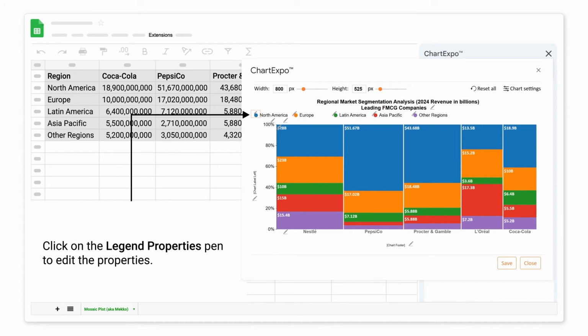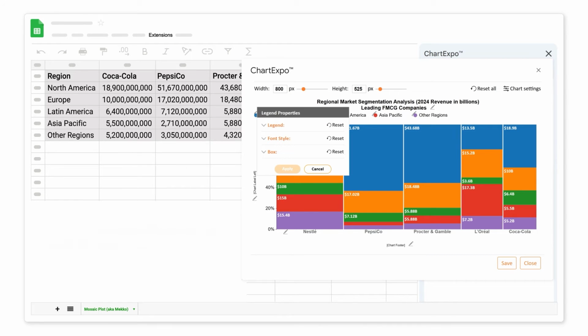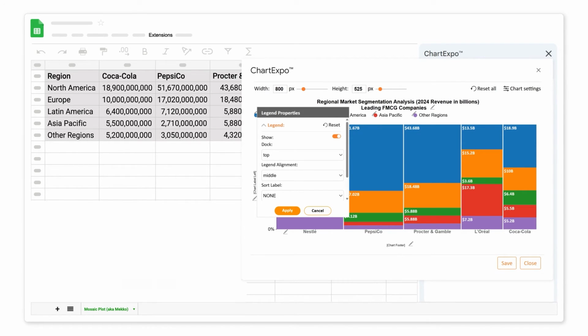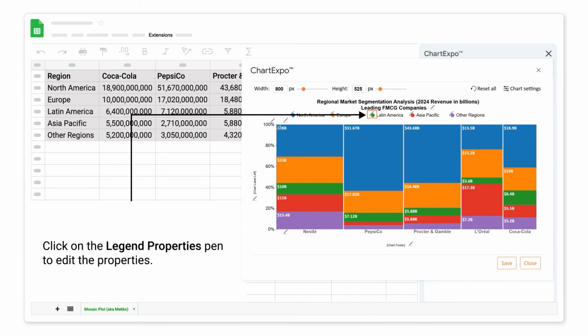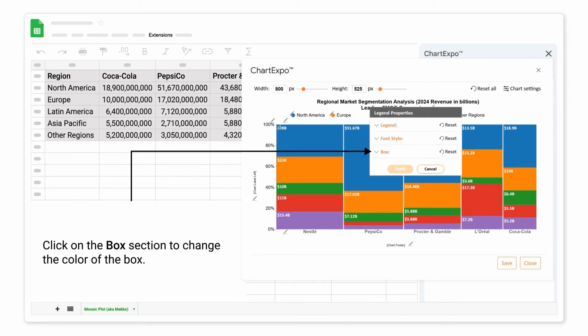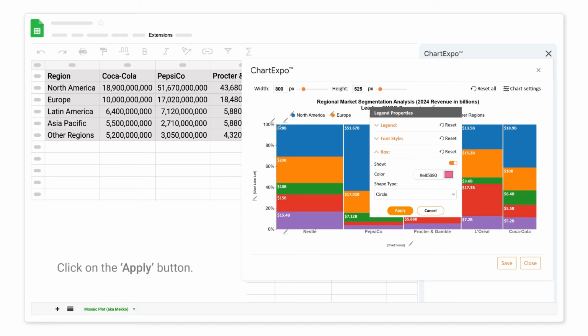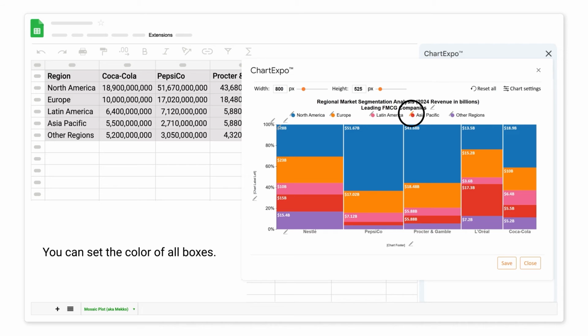Click on the Legend Properties pen to edit the properties. Click on the Legend section to change the legend alignment. Click on the Apply button. Click on the Legend Properties pen to edit the properties. Click on the Box section to change the color of the box. Click on the Apply button. You can set the color of all boxes. Click on the Save button.